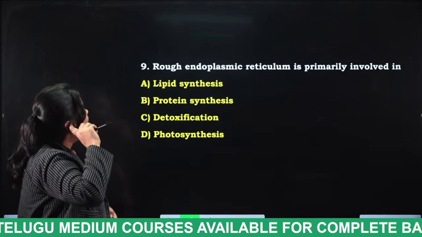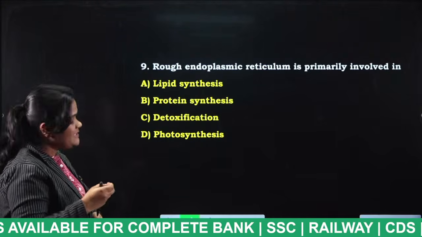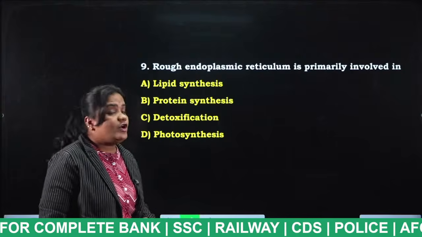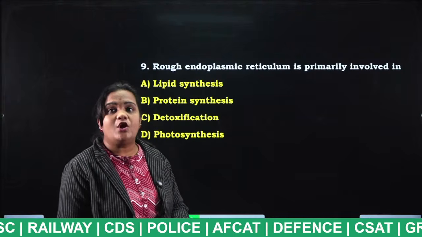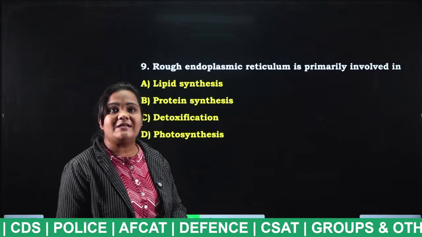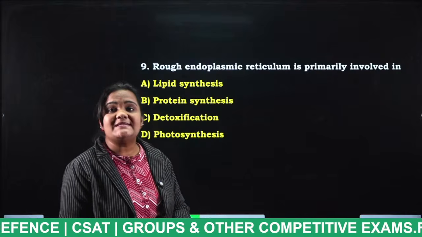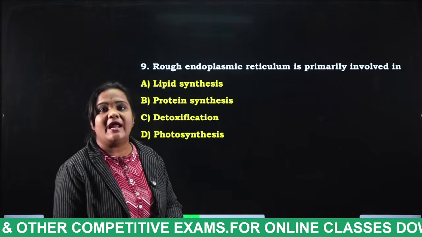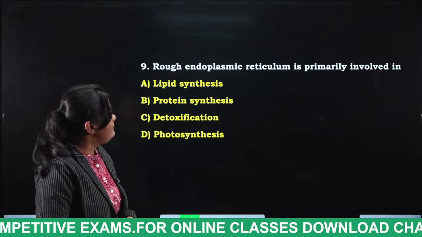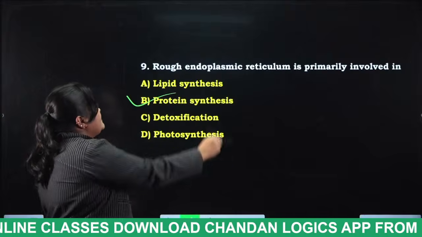Rough endoplasmic reticulum is primarily involved in lipid synthesis, protein synthesis, detoxification, photosynthesis. Generally we have two types of endoplasmic reticulum, rough and smooth, and proteins are synthesized in which endoplasmic reticulum? Tell me. Very good. Rough, protein synthesis.